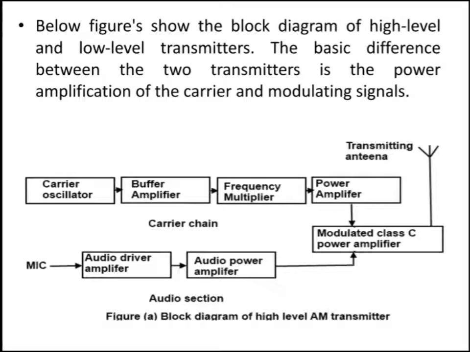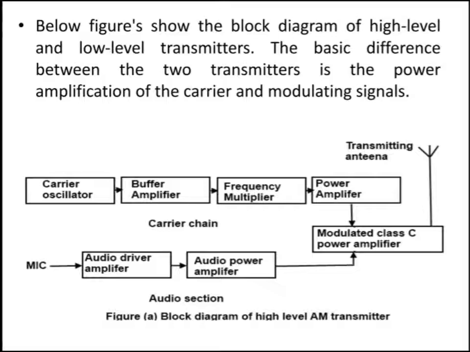Here we can see the diagram of the high level AM transmitter. The basic difference between these two transmitters, high level and low level, is based on the power amplification of the carrier and modulating signal. Almost all the blocks in the AM transmitter block diagram are the same, but the difference is in the power amplification of the carrier and modulating signal.